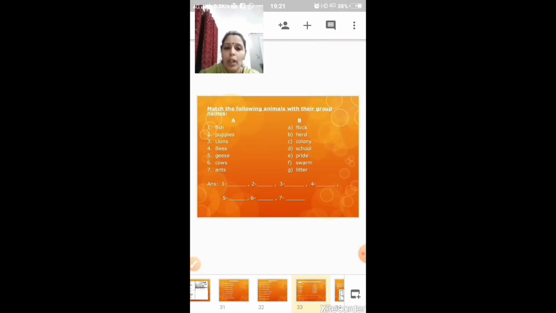In column B, you have flock, herd, colony, school, pride, swarm, litter. Again, flock, herd, colony, school, pride, swarm, litter. So copy this down and do the matching and write the answers.